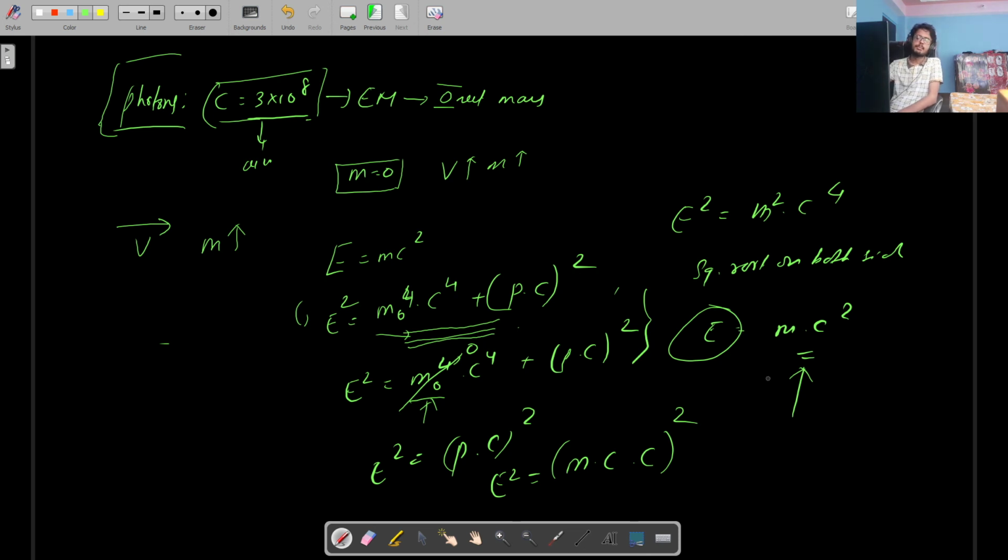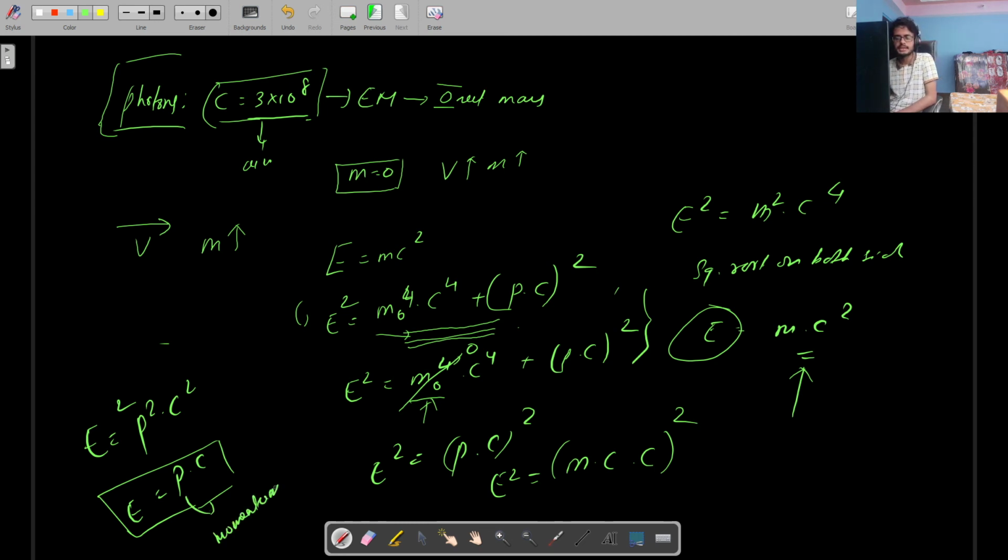After momentum, you can either stop the derivation at this point, so you have a relation like E square equal to P square C square, or E equal to P into C. You can end your derivation here if you are not given mass and those things, and are just given the momentum, which may be possible in some cases. C is always known, 3 into 10 to the power 8. Or you can further simplify to E equal to mc square, which is the standard form of this formula. So this is what rest mass of something is.